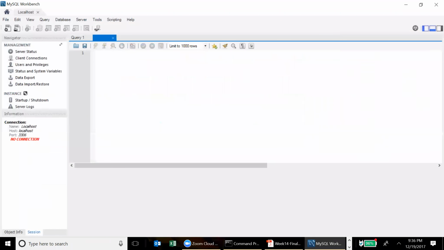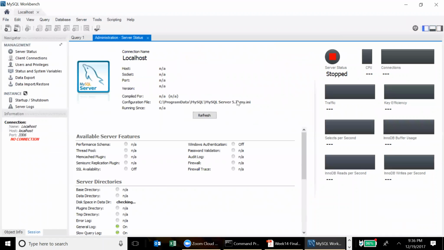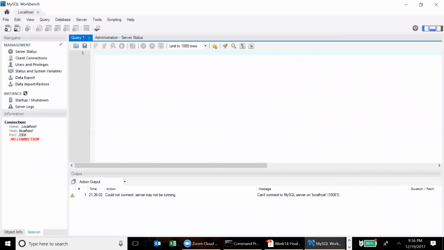That MySQL database is running on my local server. If you look at it, I can say use Reddit. That database is right here, and it has all the data.